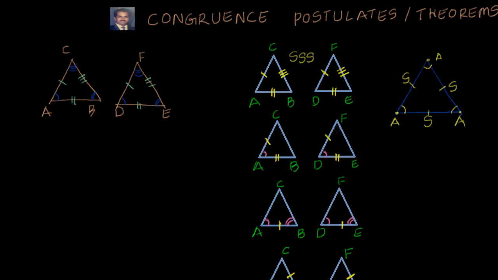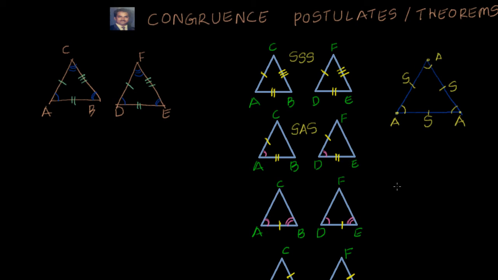Right. Now let's take the second one. What is this? Look here and compare. This is a side. This is a side. In between there should be an angle. So this is nothing but side, angle, side. What's the meaning of that? You have two sides and the included angle. This whole scenario is equal in the corresponding triangle. Corresponding sides and angles are equal in the other triangle also. Then these two are congruent.